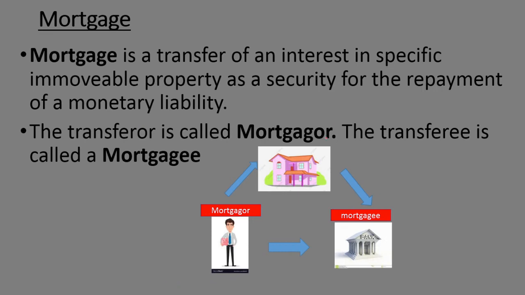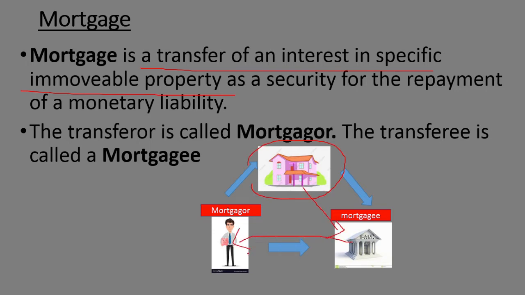Mortgage is a transfer of an interest in a specific immovable property. Suppose a customer wants some money. He has some immovable property, land or land together with a building. He or she can give that immovable property to the bank and take the money as a loan. So that is called the mortgage. That means if you have an immovable property, giving it as collateral and taking money on behalf of that